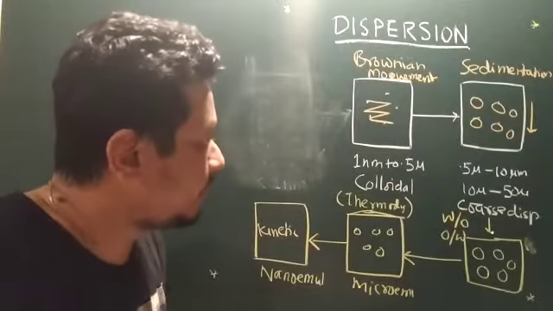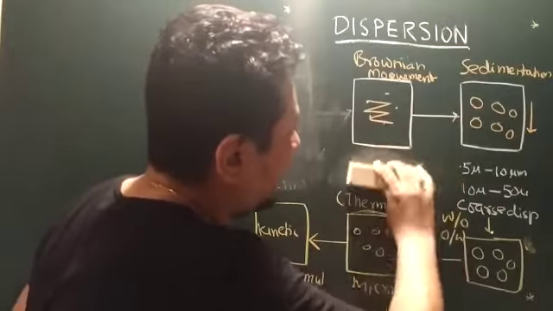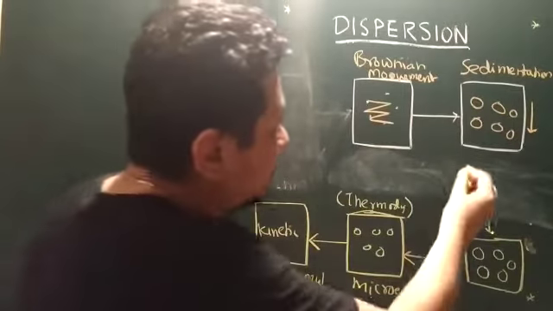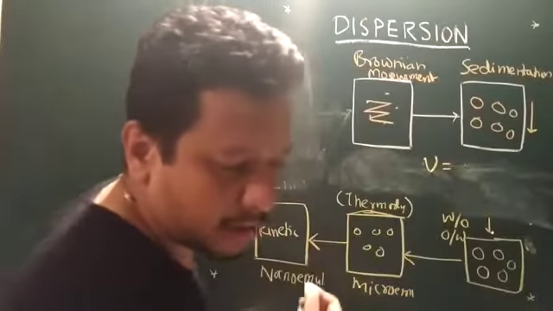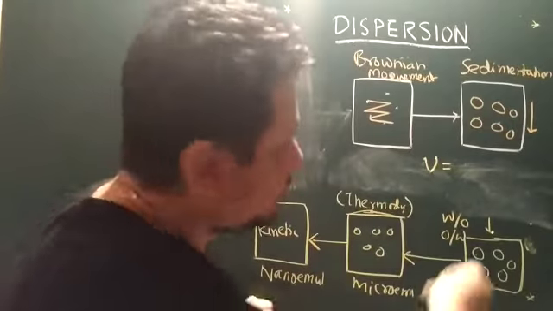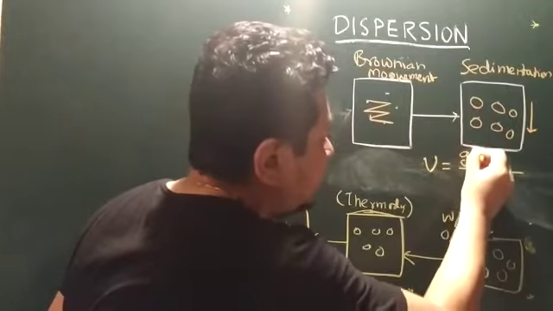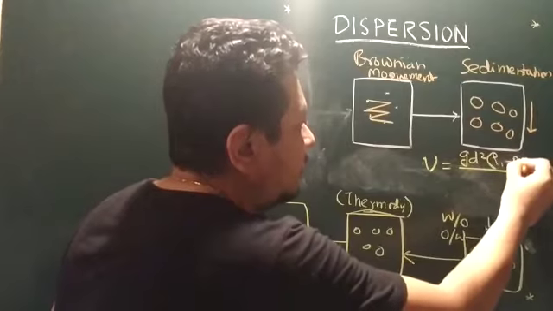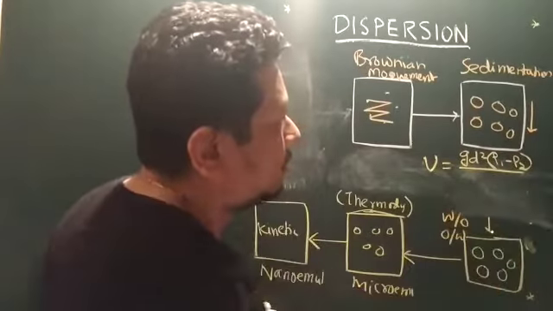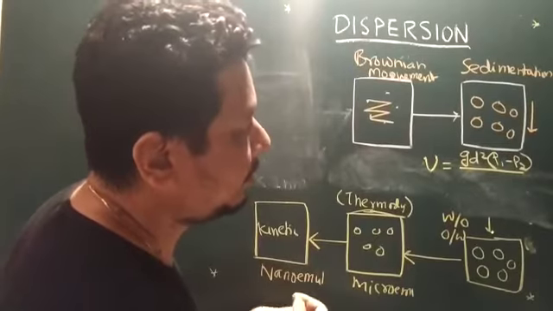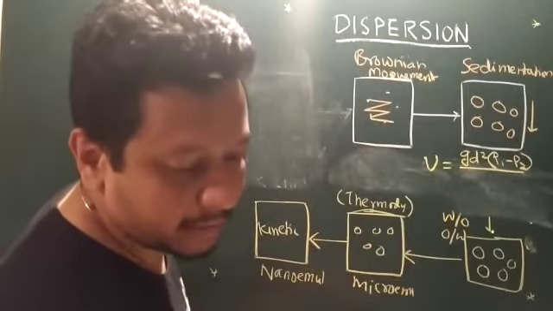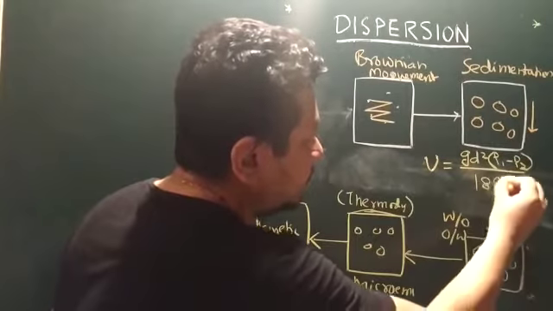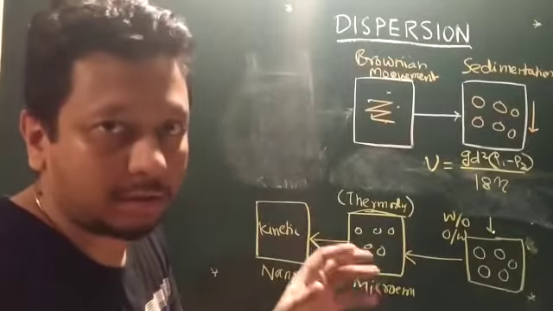As you know, sedimentation is a very important topic in coarse dispersion. The rate of sedimentation V we can measure with the help of the Stokes equation, which involves g, d squared, rho 1 minus rho 2, the viscosity of the internal phase and the external phase, and 18, the viscosity of the entire system.